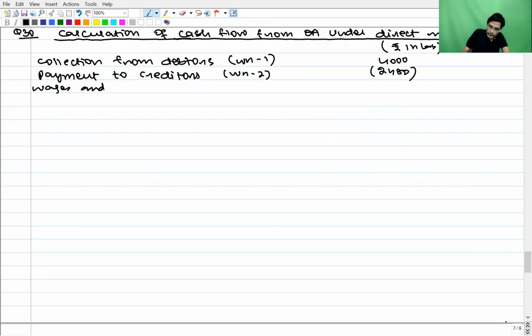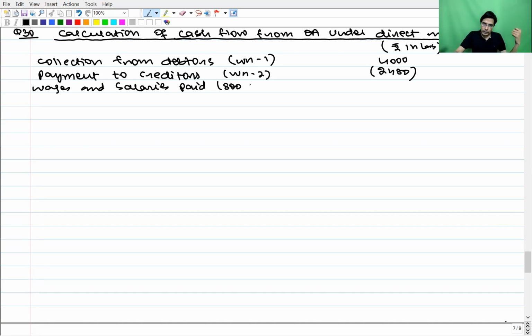Wages and salaries paid. Now, how do we compute? What is the amount which we have debited to the P&L account? The amount which we have debited to the P&L account is 800. Last year's opening outstanding is 40.